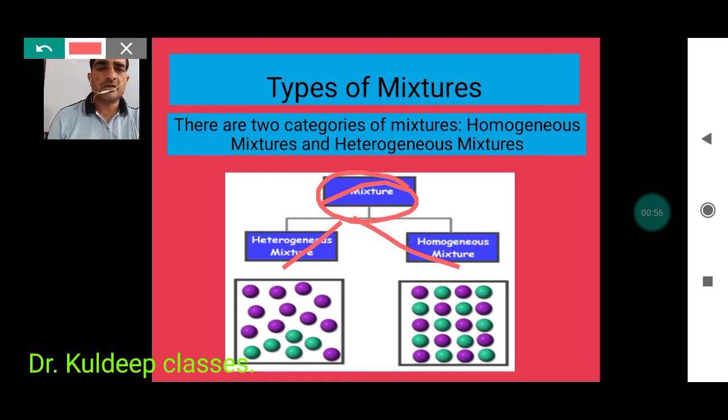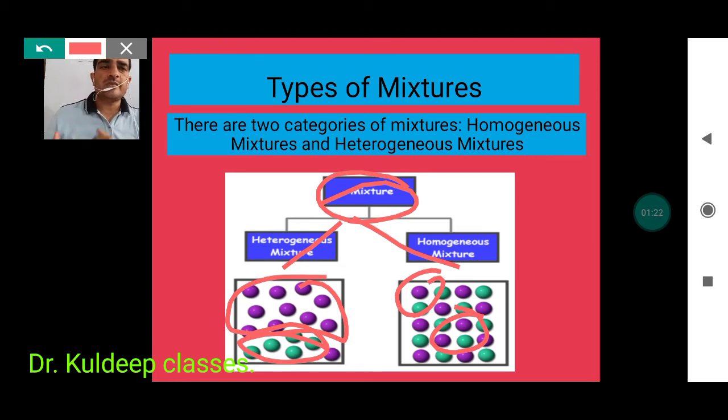But in heterogeneous, the composition of the components is irregular. This shows the irregularity of one component and the second component, and this shows the regular distribution of the components. On this basis, we can classify mixtures into two parts: homogeneous as well as heterogeneous mixtures.